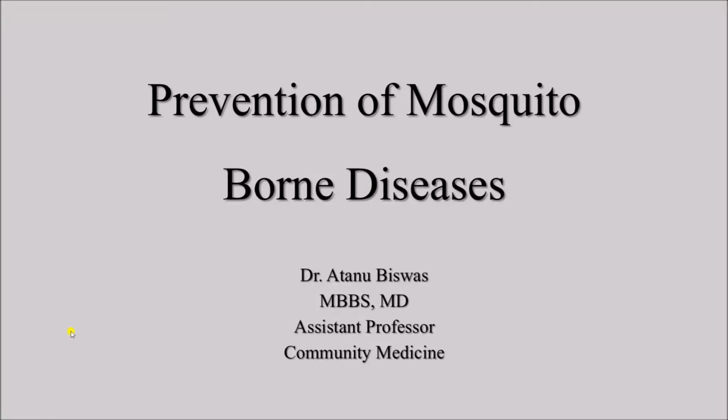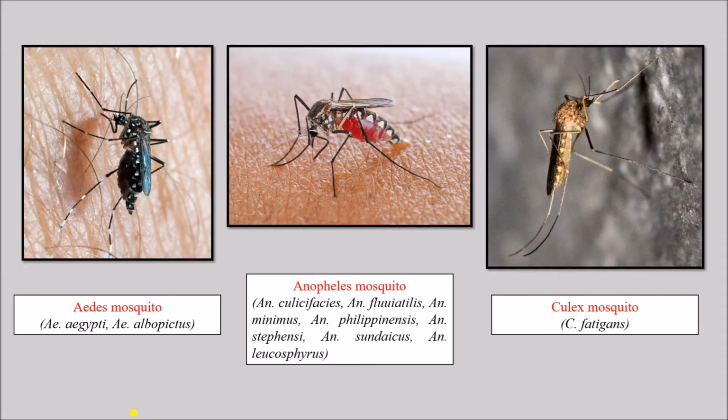Mosquito-borne diseases are very common in developing countries like India and also other countries in the Indian subcontinent like Pakistan, Bangladesh, Sri Lanka, etc. It is also very common in African countries, and a lot of mosquito-borne diseases are reported from Africa. So in today's video, we shall learn how we can prevent mosquito-borne diseases.